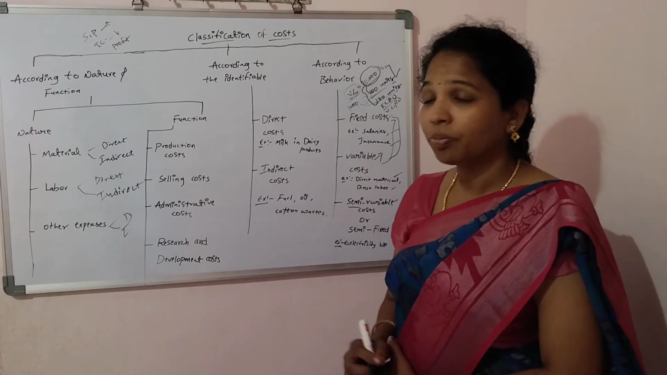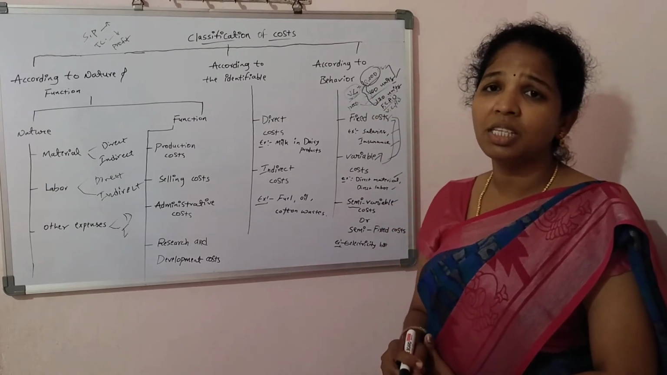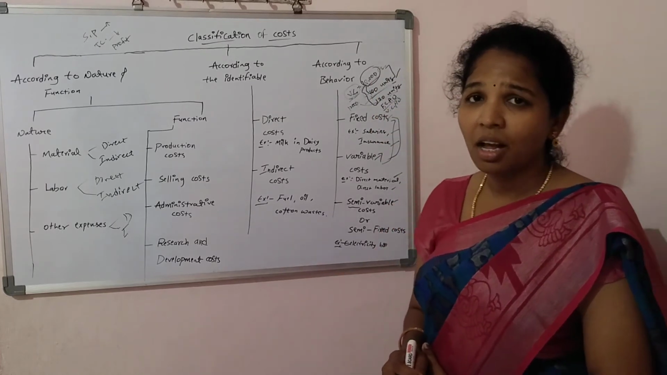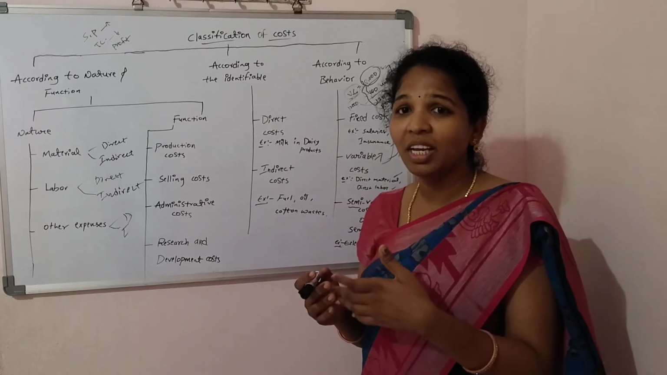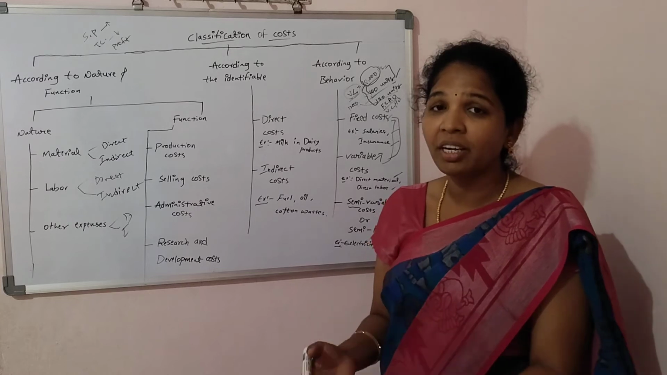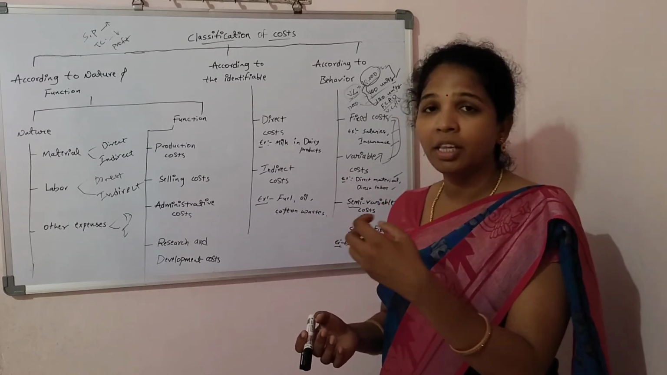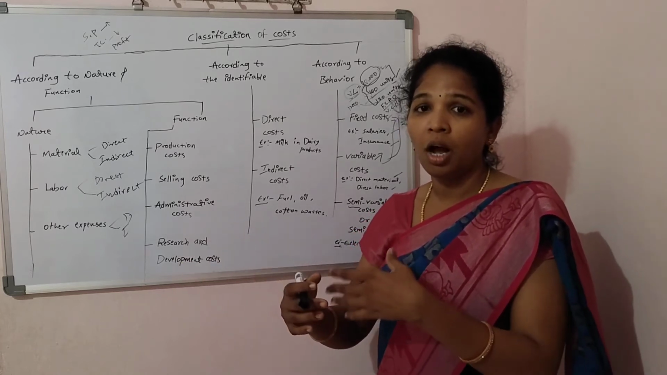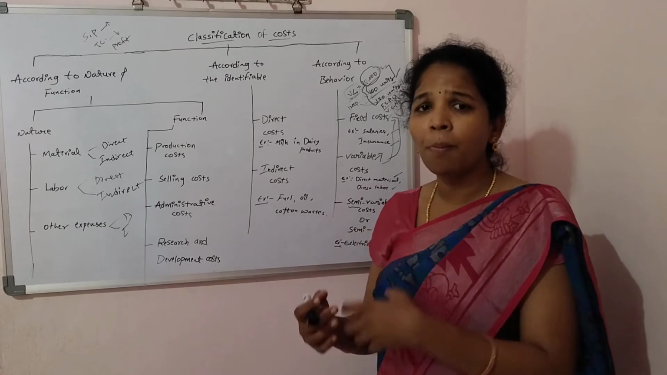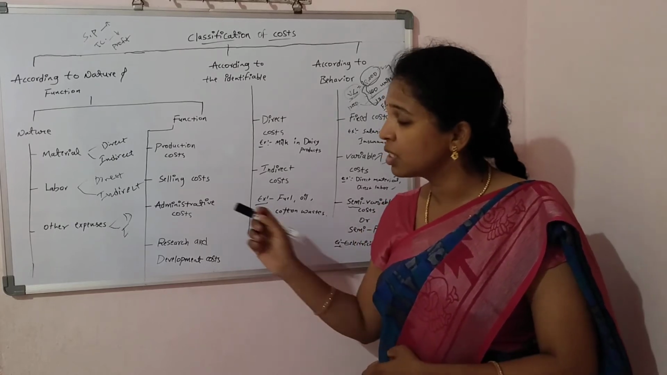And the next one, administrative cost. Administrative cost means in the organization, an administration structure is there. Without maintenance of the organization, there is no operation of the activity, there is no proper doing of the business. So we require the administrative structure.